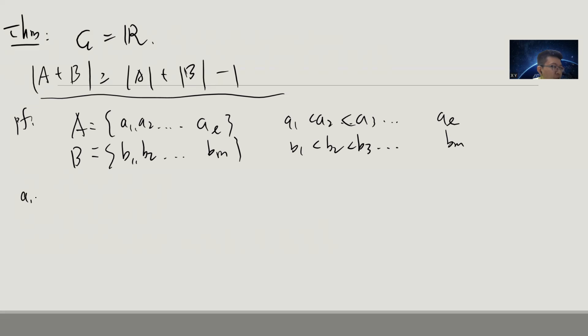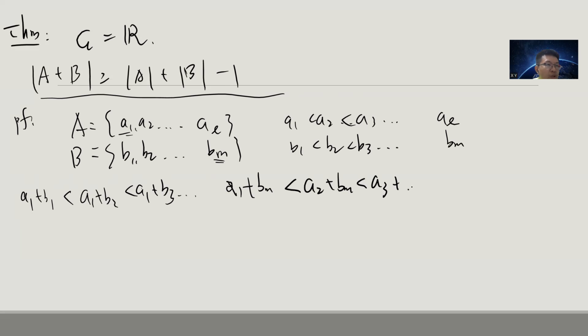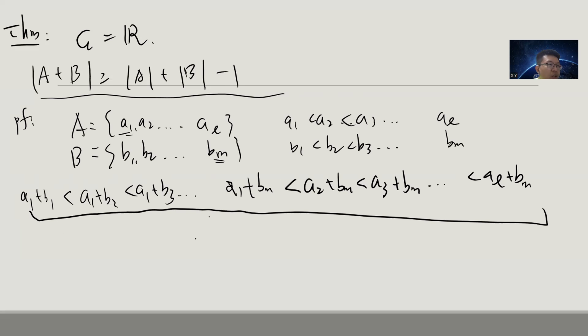Notice the following: you have A1 plus B1 less than A1 plus B2, up to A1 plus B3, and up to A1 plus BM. Now A1 plus BM is definitely less than A2 plus BM, and then A3 plus BM, and up to AL plus BM. So the number of elements is L plus M minus 1. This is a very simple proof.